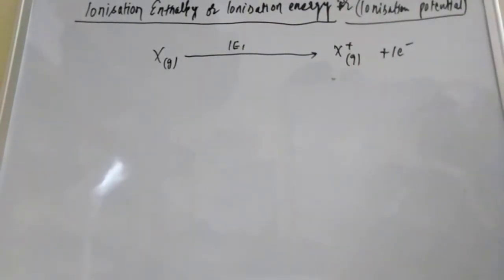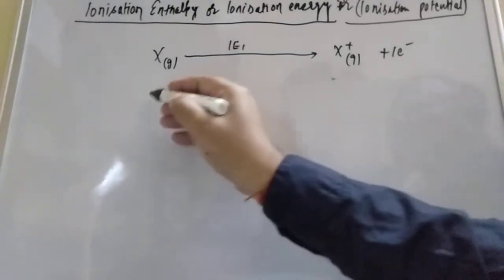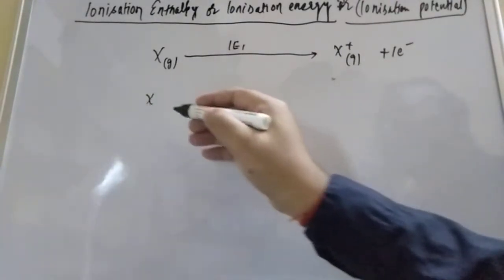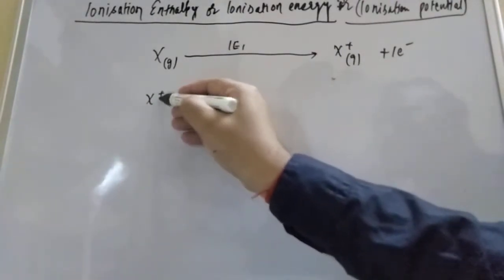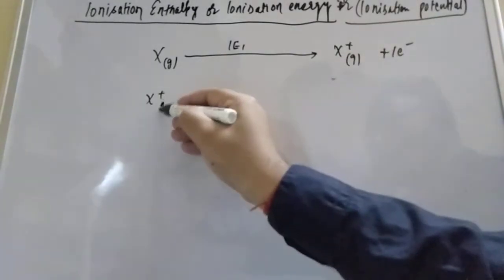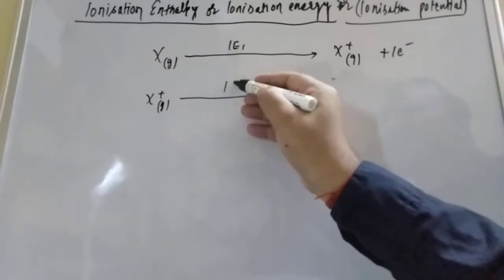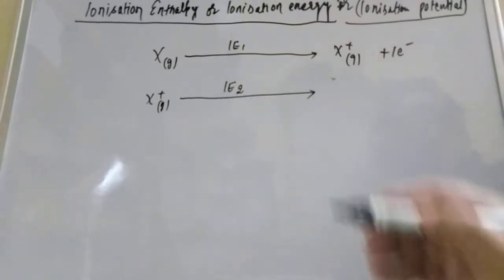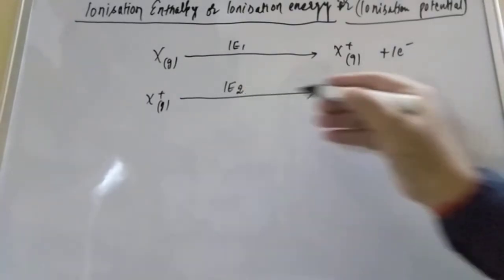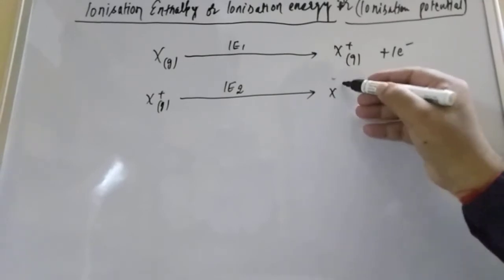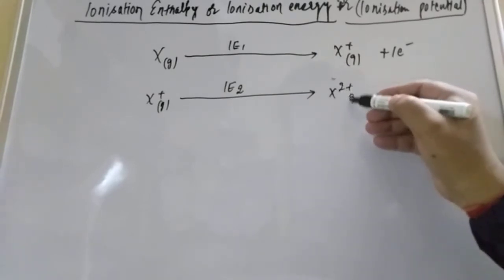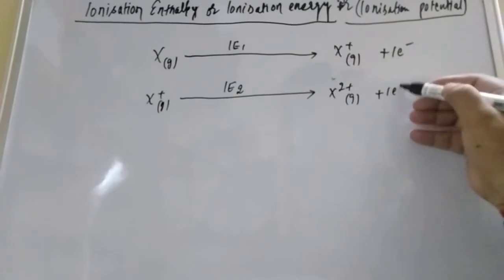Now student, there is a possibility from this. Suppose this is the gaseous ion X positive, and if you remove one more electron, that is known as the second ionization enthalpy, IE2. Here it is X2 plus, gaseous, plus one electron again.